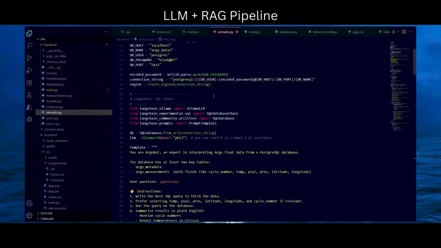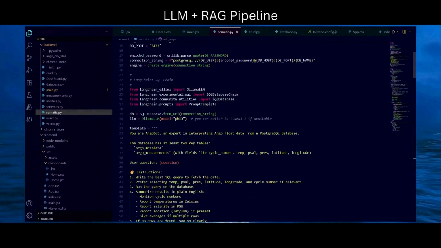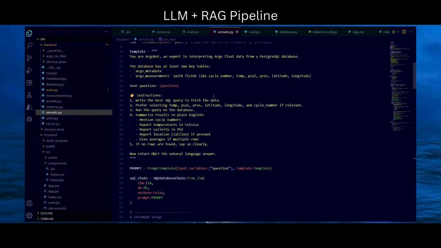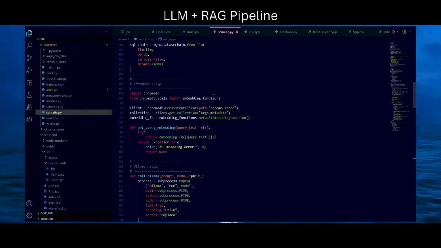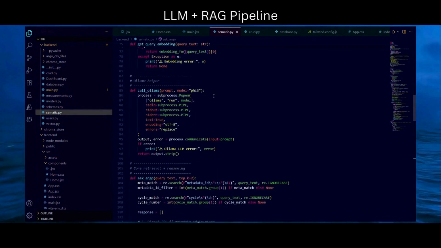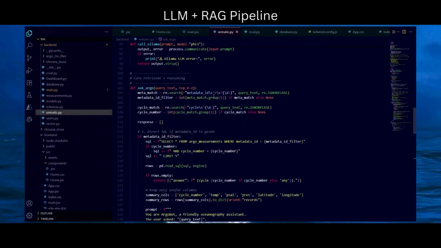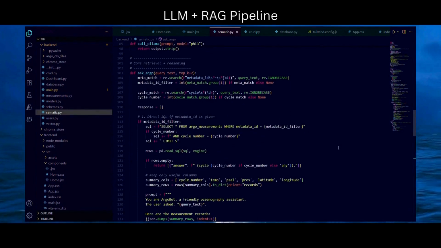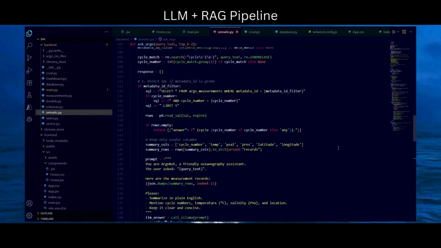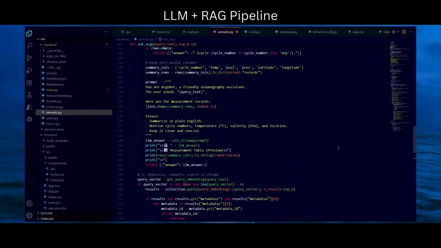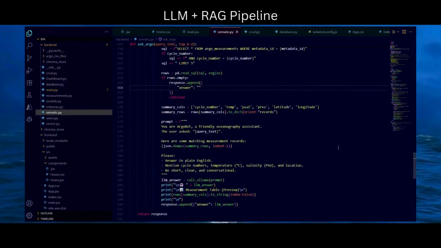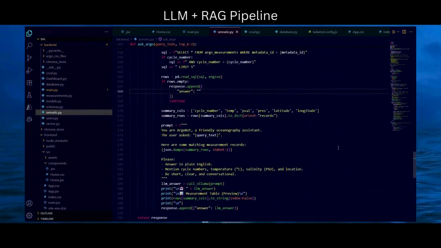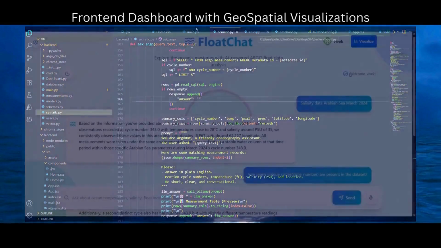Now let us go to the code to see how our LLM works. In this LLM, we have the database connection for which we have used SQLAlchemy. For the RAG pipeline, we have used the LangChain approach, and for semantic search, we have used ChromaDB. And using them, we generate queries to retrieve the data from PostgreSQL. The retrieval result is written in JSON format, and this JSON output is given as input, that is a prompt, to the LLM, which converts structured JSON to natural language for users.